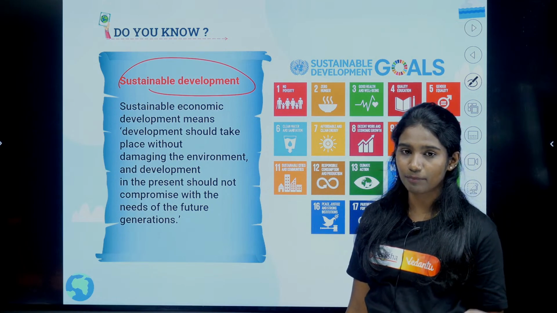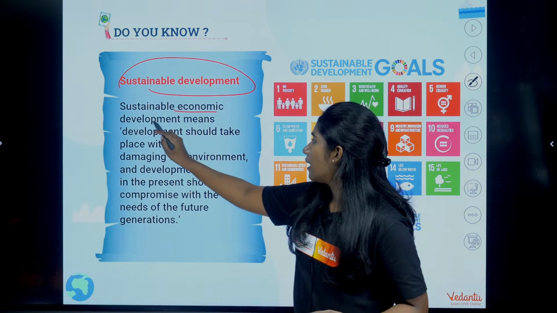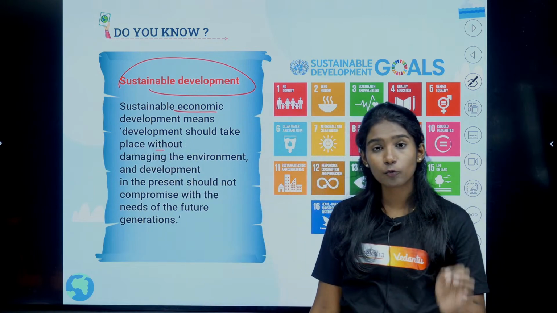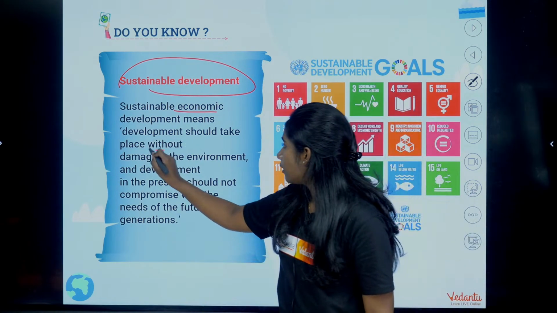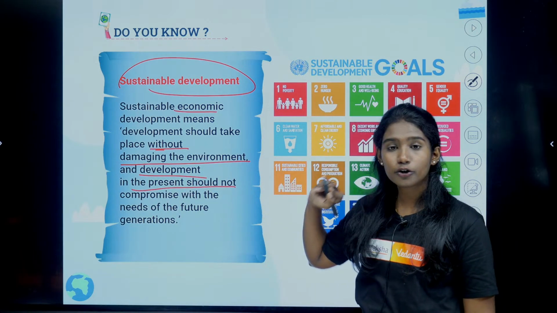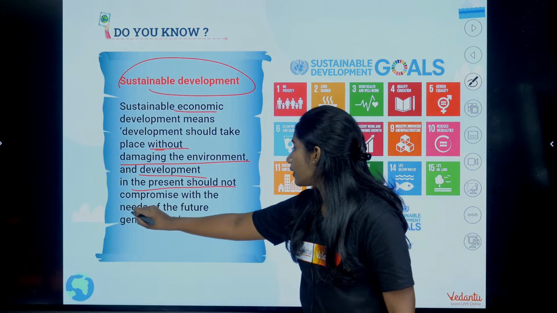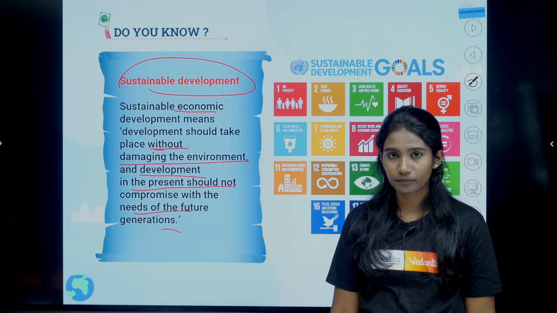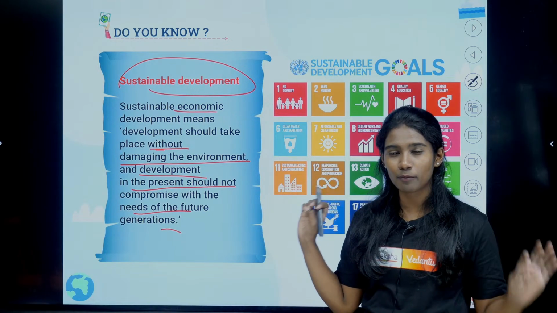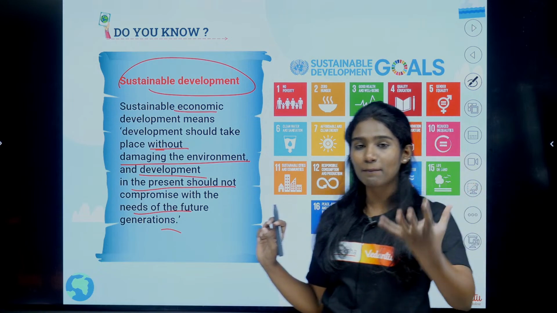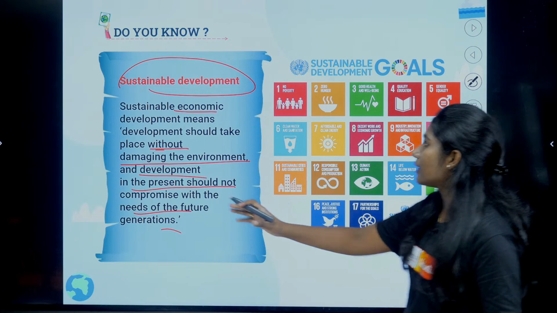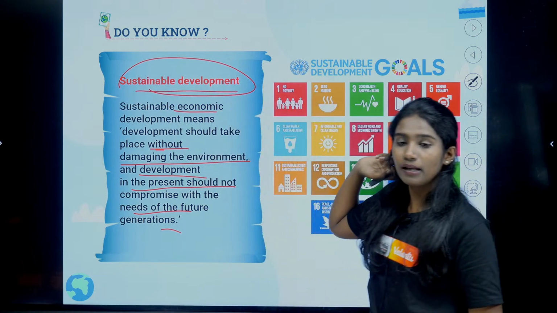So what is sustainable development? See here, it means to say that development should take place. How? Without damaging the environment, and the development in the present should not compromise with the needs of the future generation. So the development should take place but not at the cost of the environment, which means we must not damage the environment. Such type of development is considered as sustainable development.